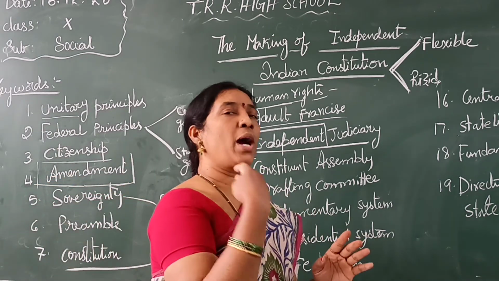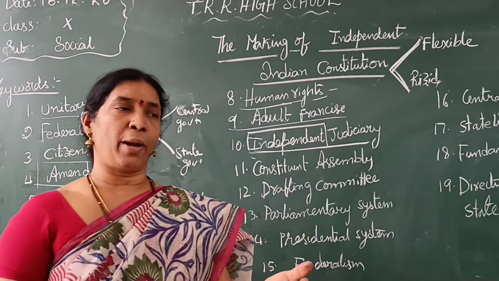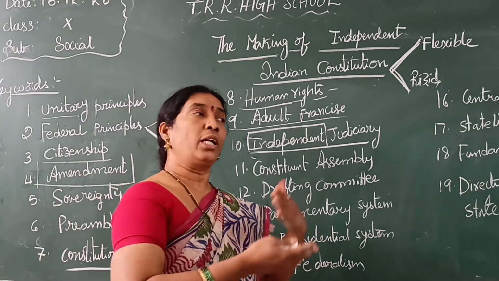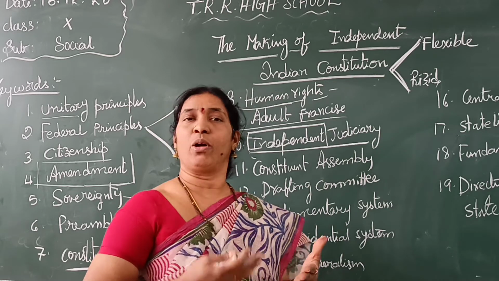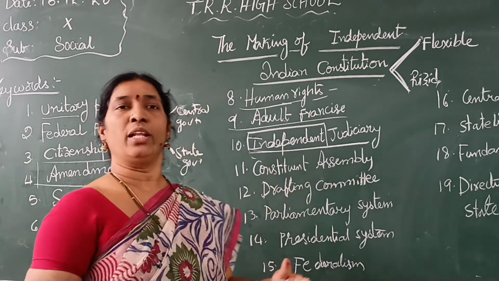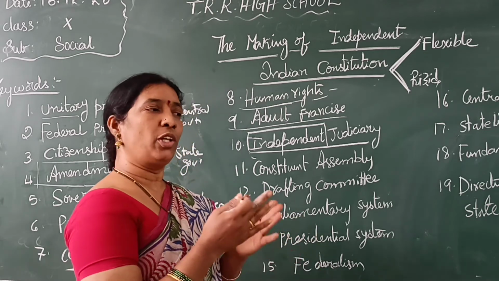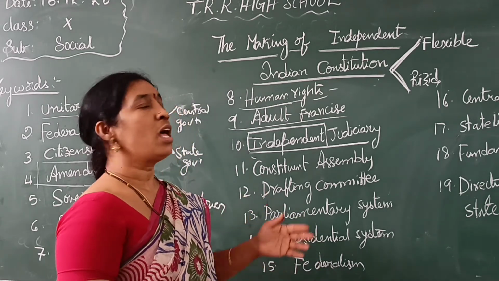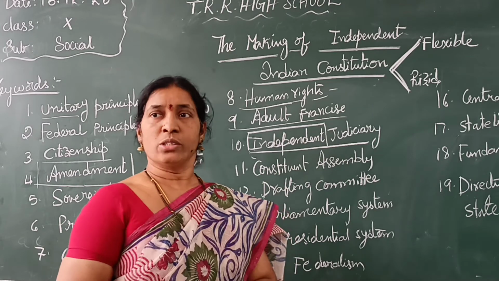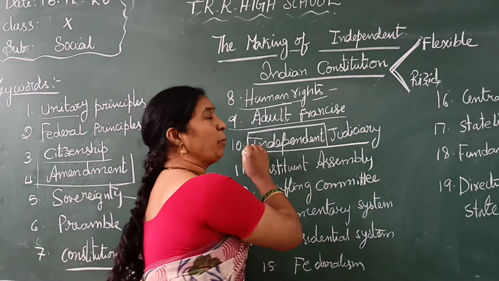The legislative department will pass the laws, and the executive department will see whether those laws are implemented by the people or not. And if they don't follow or implement the rules and regulations, the judiciary will take action.